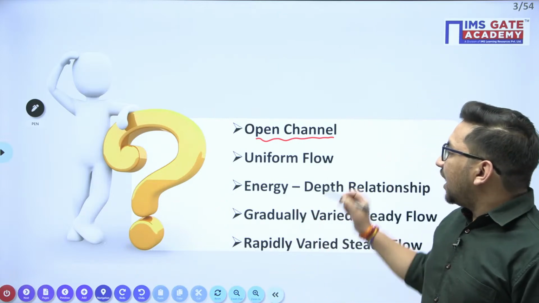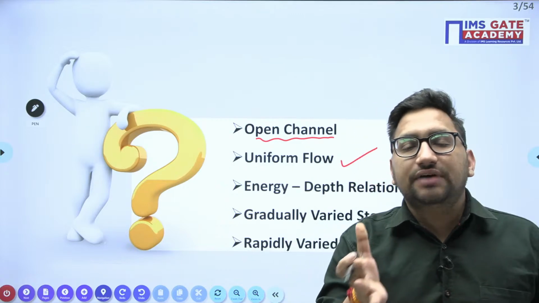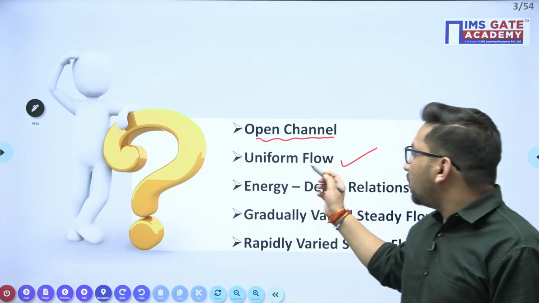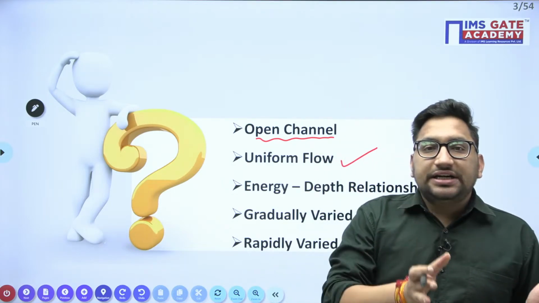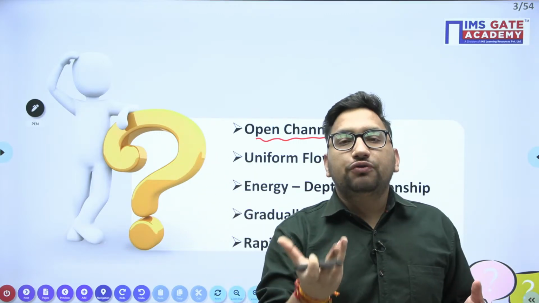After that, we are going to discuss the different types of flow which can occur in a channel. That's why the subject name is open channel flow. Clear? So we will discuss uniform flow. If the depth of flow is constant throughout the length, we call it uniform flow.